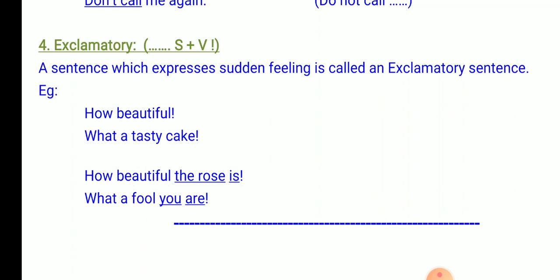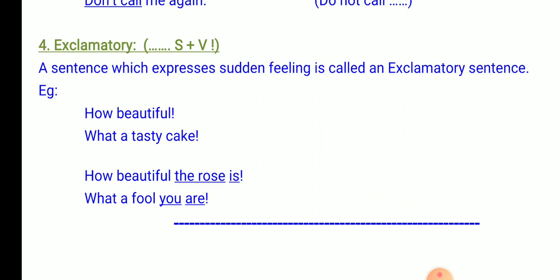The subject is the rose, the verb is. The next example is, what a fool you are. In this example, you have the subject and the verb at the end of the sentence. You is the subject, are is the verb.